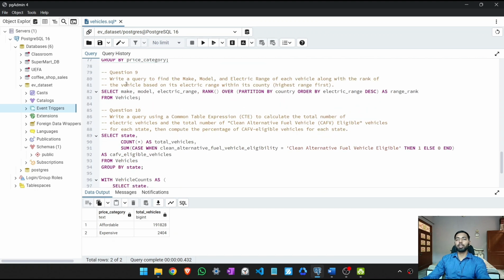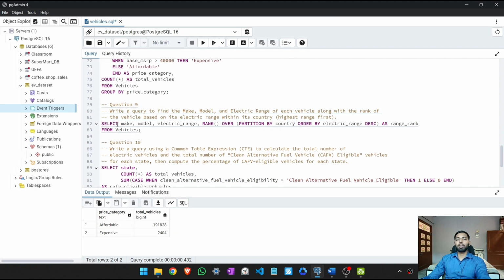So now our next question is to write a query to find the make, model and electric range of each vehicle along with the rank of the vehicle based on its electric range within its country. Highest range first. So here we need to use the window function.